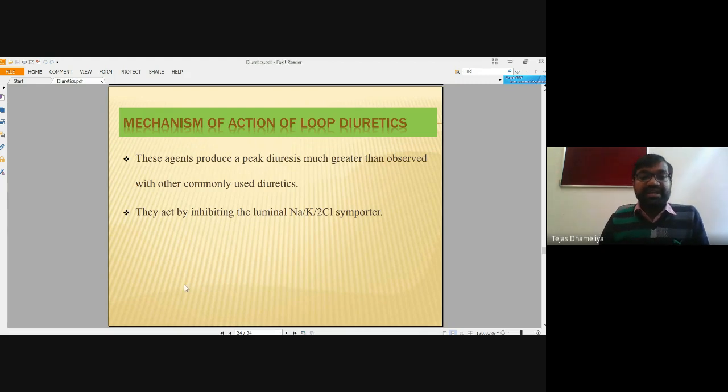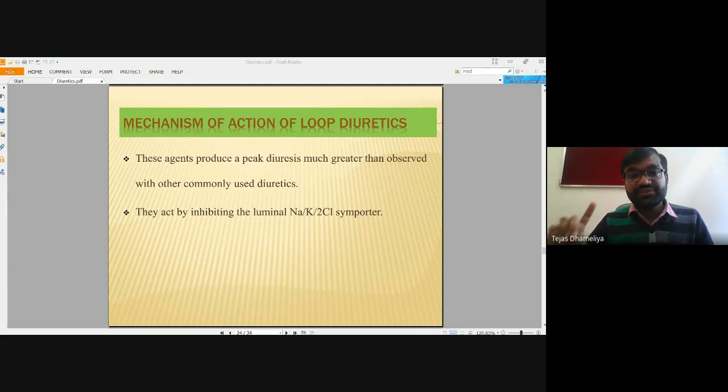Okay, so that's why these diuretics are given generally, and they act by inhibiting the luminal sodium potassium 2 chloride symporter. Previously, it was the sodium chloride symporter in the case of thiazide diuretics.